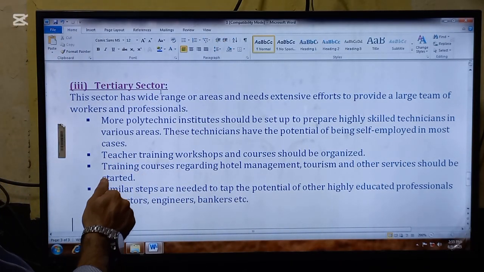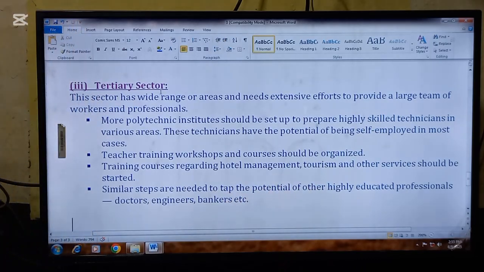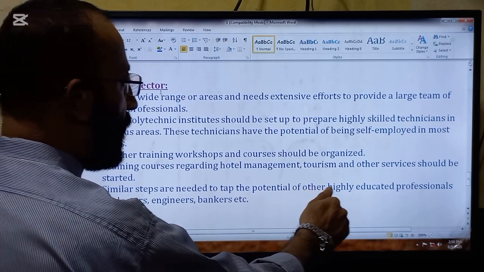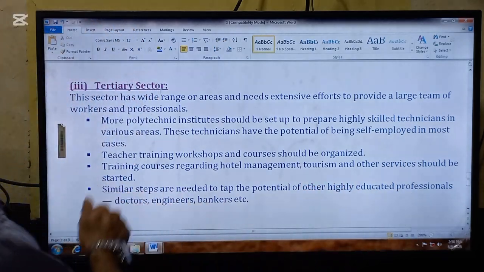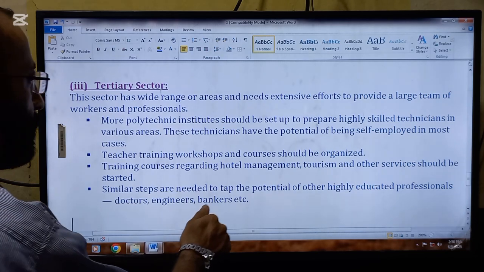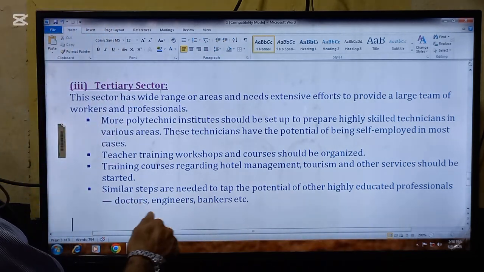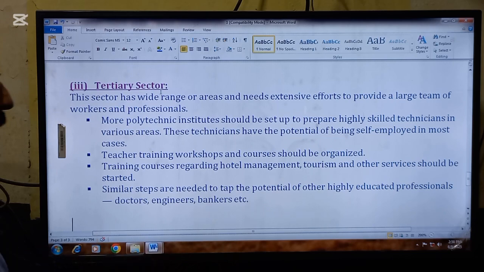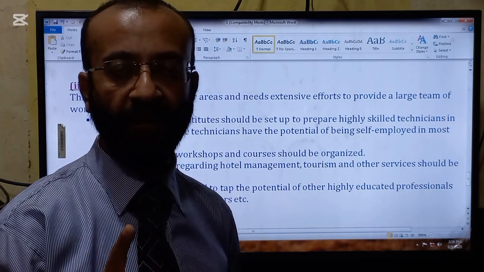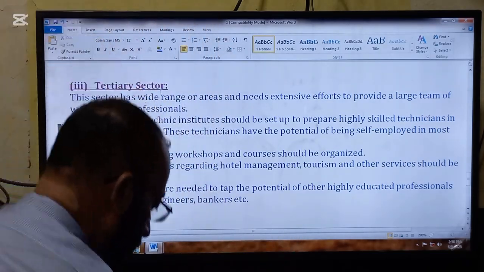Next point is teacher training workshops and courses should be organized. Next point is training courses regarding hotel management, tourism, and other services should be started. Next point in this regard is similar steps are needed to tap the potential of other highly educated professionals: doctors, engineers, bankers. So these are the steps. If we follow these, skilled workforce can be more available in this tertiary sector.